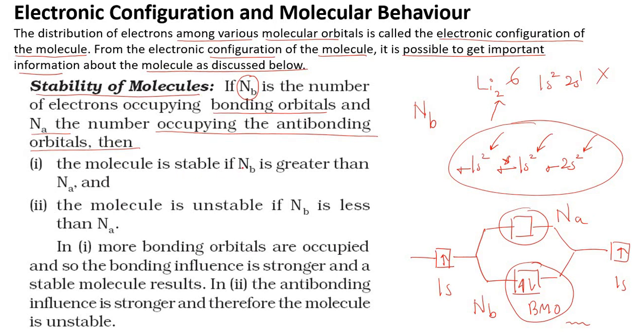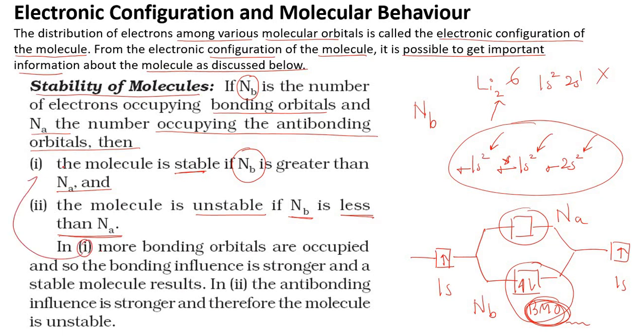Now the molecule is stable if Nb is greater. It means the number of electrons in bonding molecular orbitals is more than that in anti-bonding, then the molecule is stable. Concept is clear. So the number of electrons should be more in bonding molecular orbitals, right? Next one: the molecule is unstable if Nb is less than that of Na. It means that if the number of electrons in anti-bonding molecular orbitals is more, then the molecule is unstable. I repeat it once again. The molecule is unstable if Nb is less than that of Na.